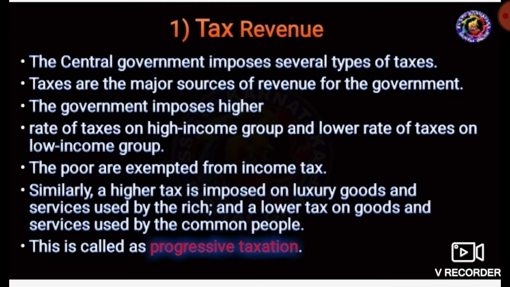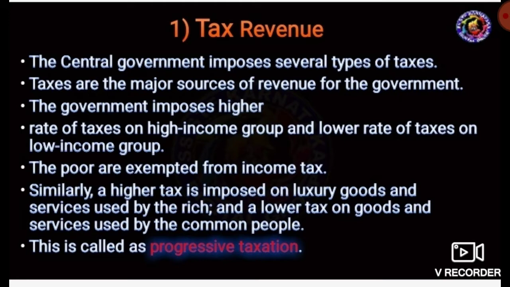What is meant by tax? Tax is a compulsory payment. What is meant by tax revenue? Tax revenue means a compulsory payment by the citizens to the government without accepting any direct benefit in return. The central government imposes several types of taxes. The taxes are the major sources of income for the government.